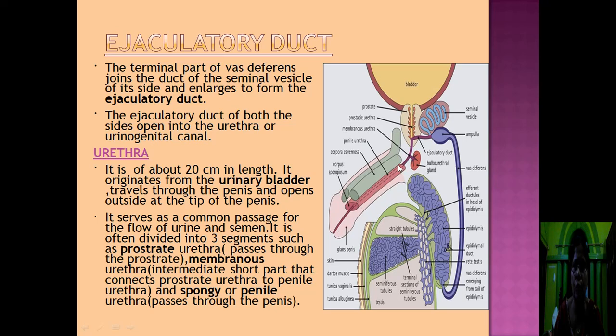This is the penis through which the urethra passes. This part of urethra is known as penile or spongy urethra. In this way, there are three parts of the urethra. You can see in this diagram the urethra. This is the prostate, this is membranous urethra. Membranous urethra connects the prostatic urethra with the penile urethra. This is a very short segment of urethra.